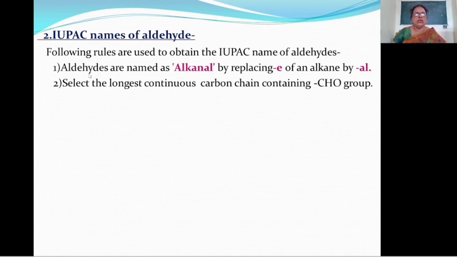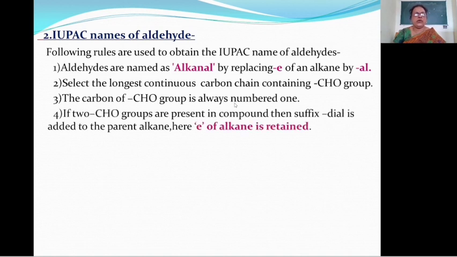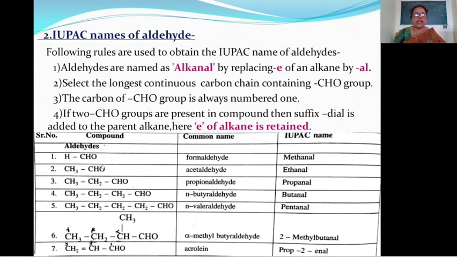Then third rule is the carbon of the CHO group is always numbered 1. The next rule is if two CHO groups are present in the compound, then suffix dial is added to the parent alkane. Here e of alkane is retained. Then see one by one example.